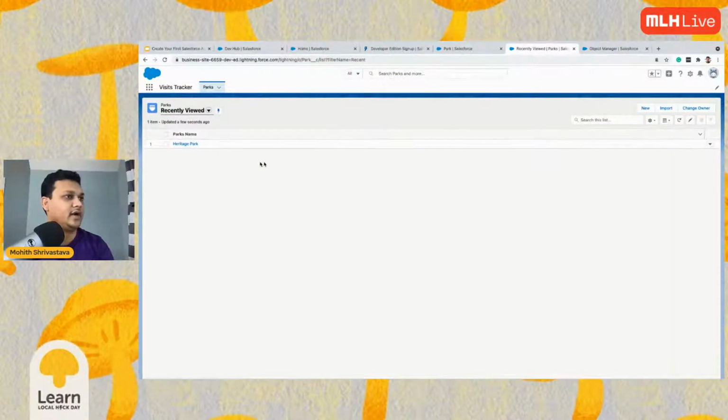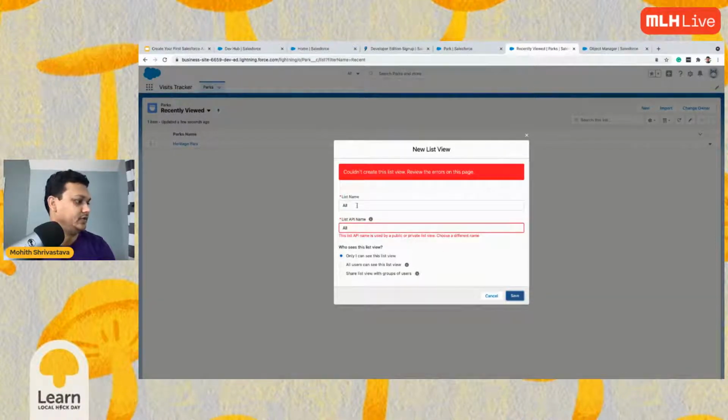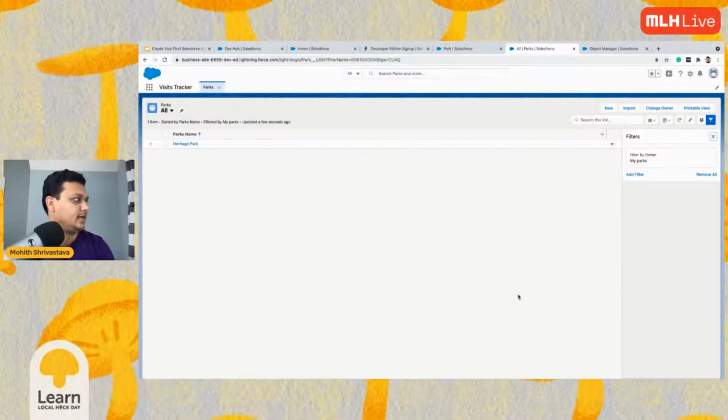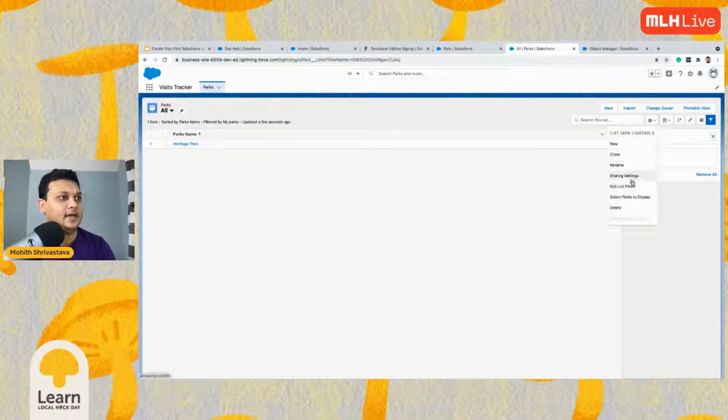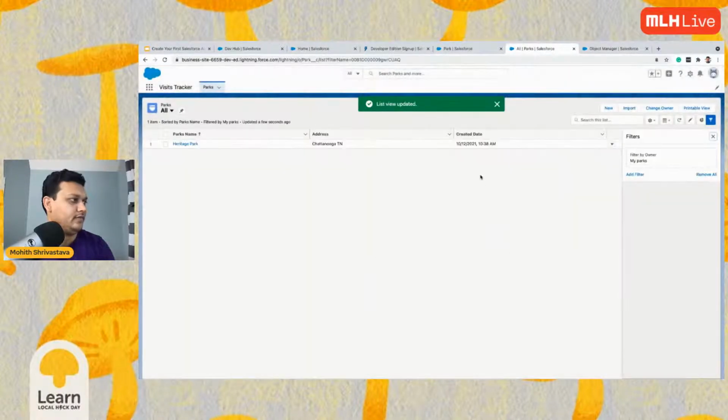I can see that park, right? I can even customize this view to say parks. I can customize this view to add more fields to it. For example, I need the name of the park. I also need the address. Also need who created it. Okay, save. So there you go.